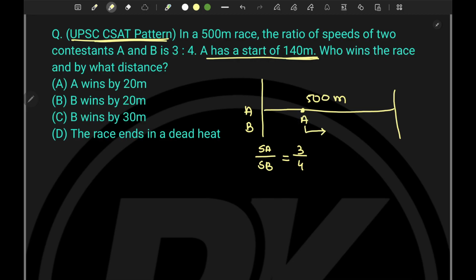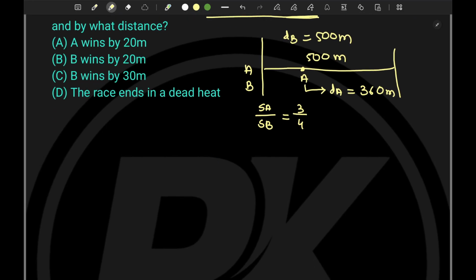Then how much distance will A cover? B is going to cover the entire 500 meter. So how much distance is A going to cover? 500 minus 140. Tell me how much that will be. That will be equal to 360, right? So A will run only 360 meter, and the ratio of speed is given. Who wins the race and by what distance? That is what they are asking.